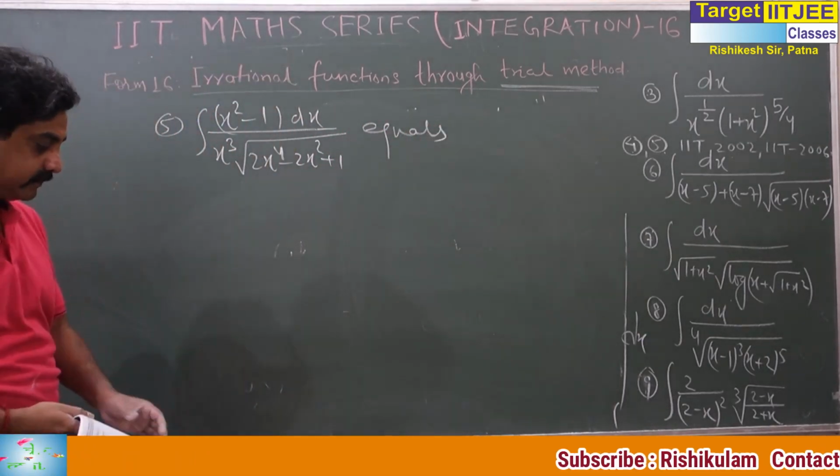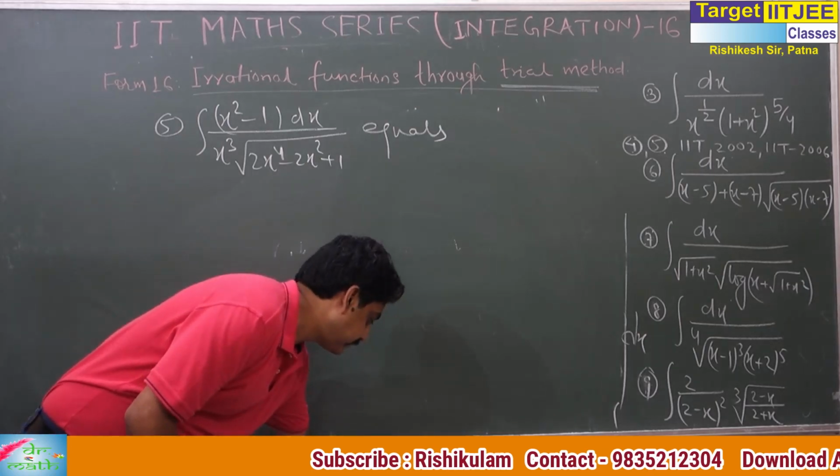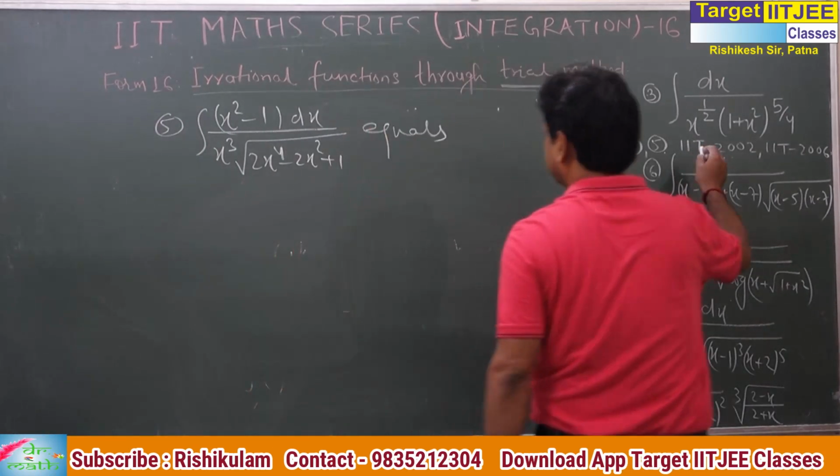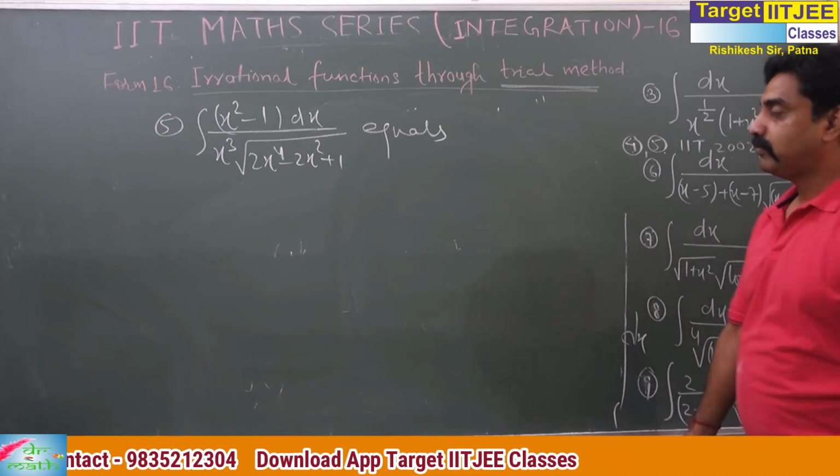See this one, very interesting. Very much like the previous one. See what we do.